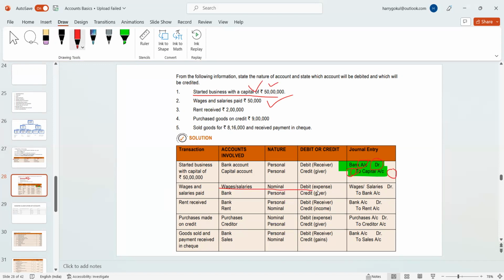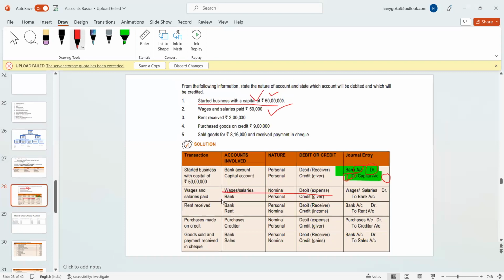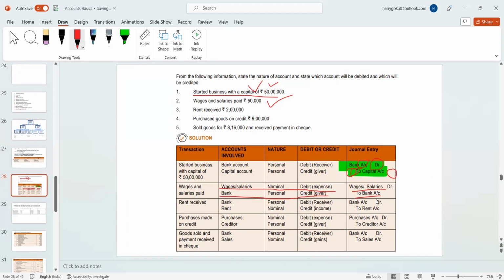Nominal account, which is known as the expense. So debit the expenses. The bank is the one giving the money, and it's a personal account, so credit the giver. So wages or salary account to bank. For every expense, this will be the entry.